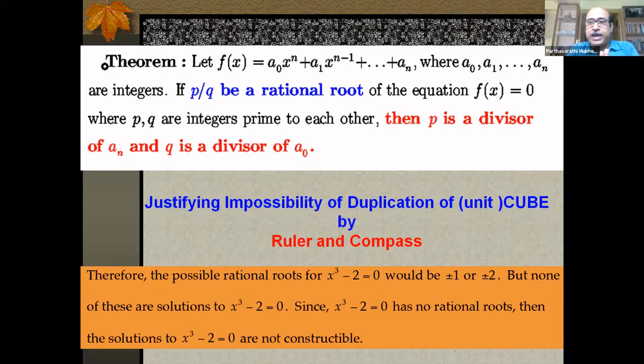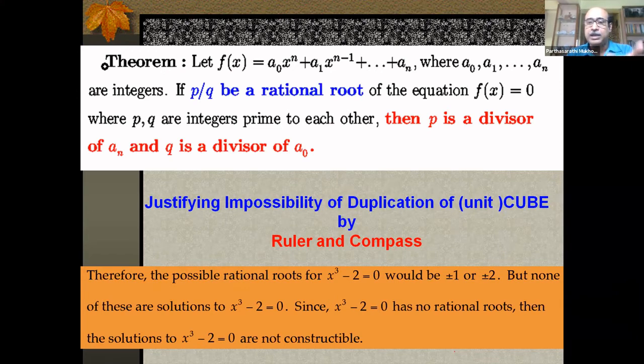Now, immediately we are in a position to justify the impossibility of duplication of cube. So duplication of cube requires the solution of the problem x cube minus 2 equal to 0. We have already seen that starting with a unit cube, the volume is 2. So I need an x for which x cube equals 2. So that leads to the equation x cube minus 2 equal to 0. Look here, cubic equation with rational coefficient. Does it admit rational root? Apply the above theorem. Suppose p by q is the root here.